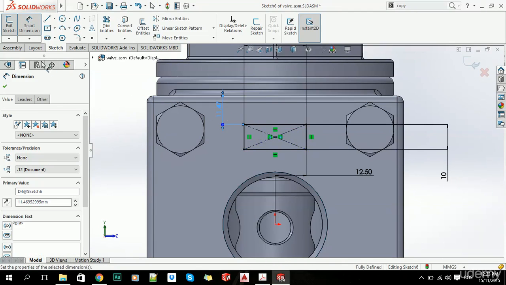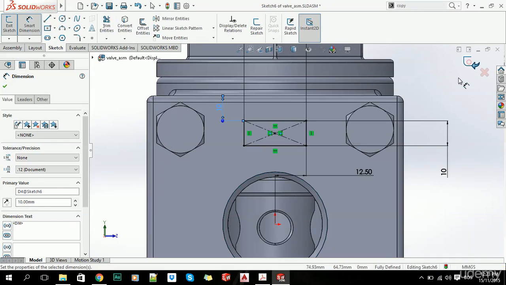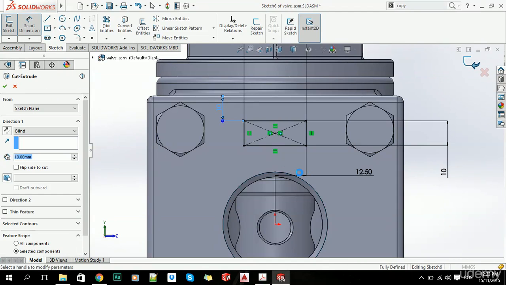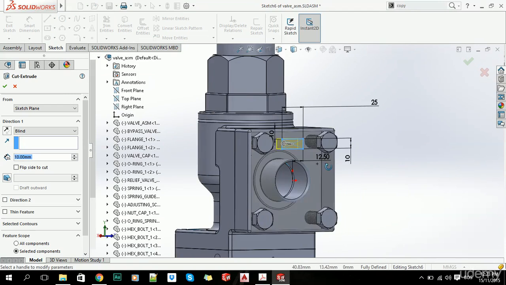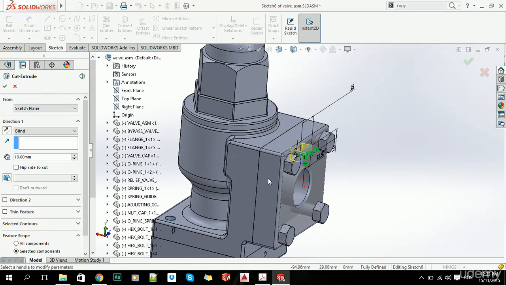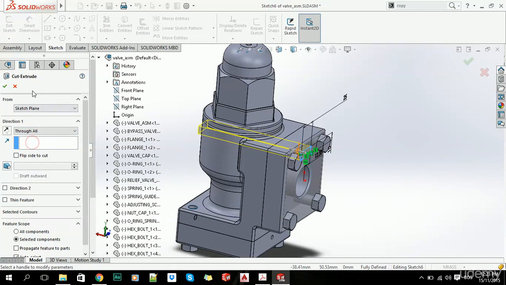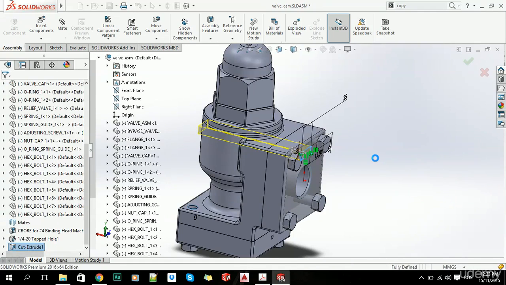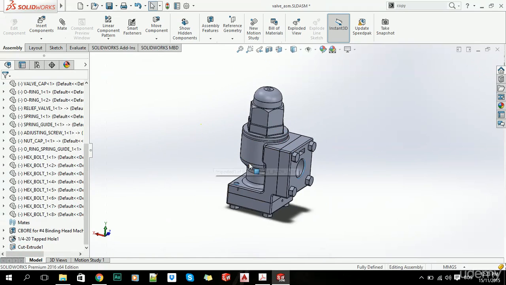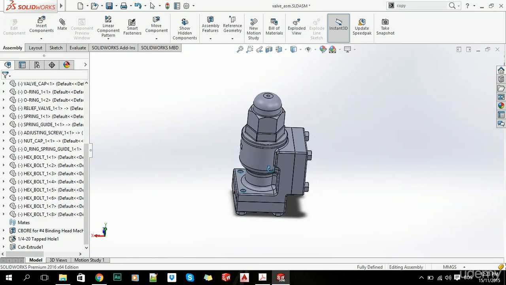Let's say this is 10. And now let's just exit our sketch and specify these feature properties. Let's click Through All, and click OK. That's the way you create your extruded cut through your assembly, as you can see on both sides.